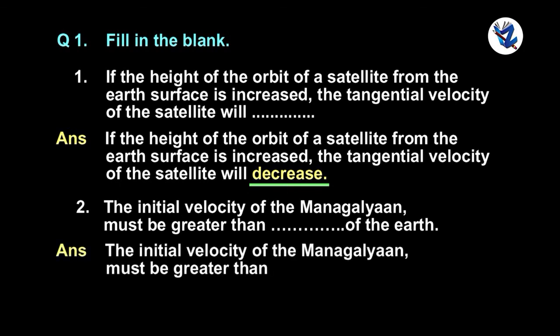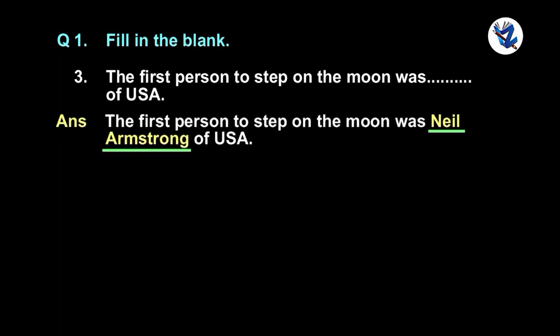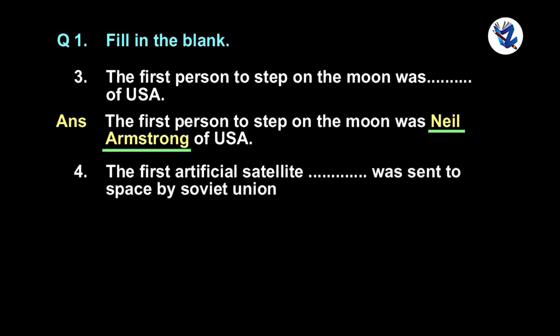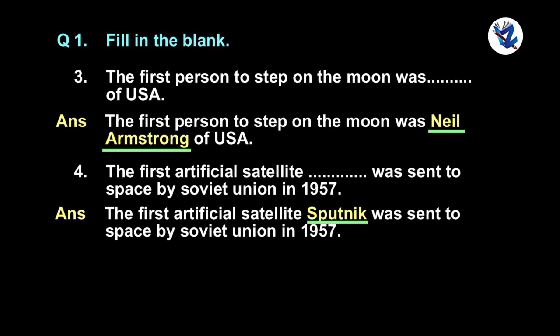The initial velocity of the Mangalyaan must be greater than the escape velocity of the Earth. The first person to step on the moon was Neil Armstrong of USA. The first artificial satellite Sputnik was sent to space by Soviet Union in 1957.